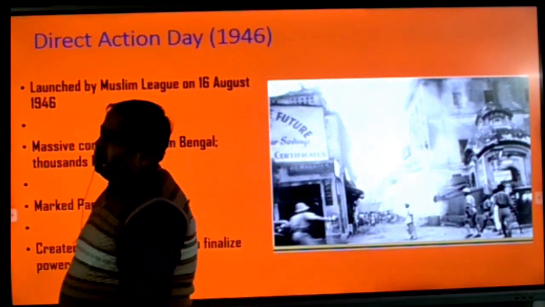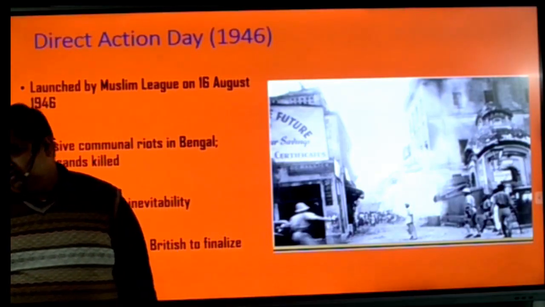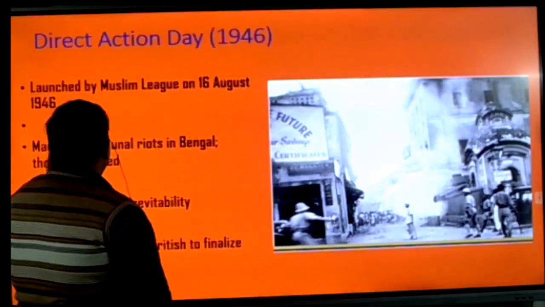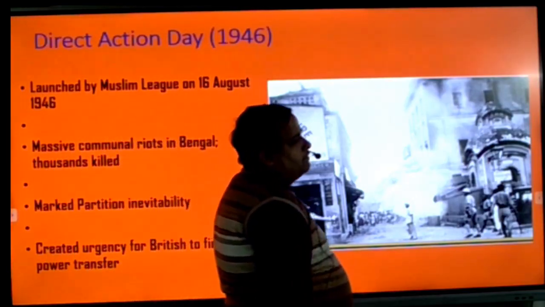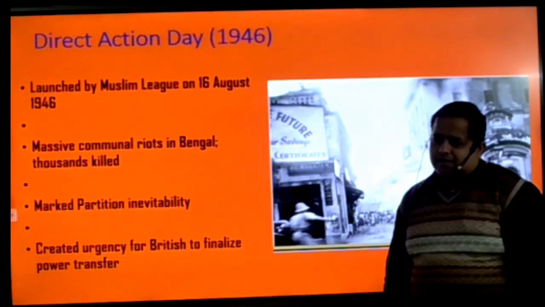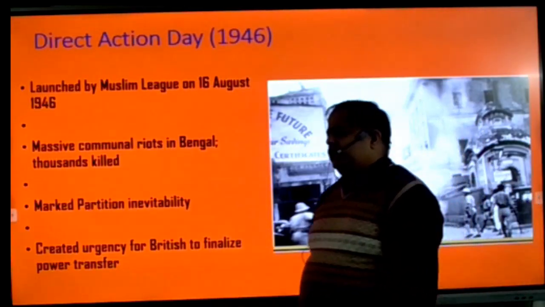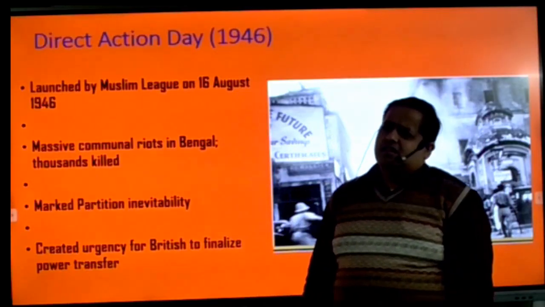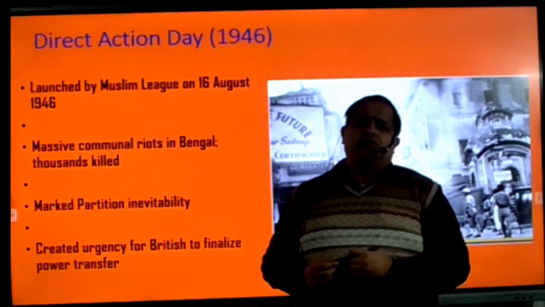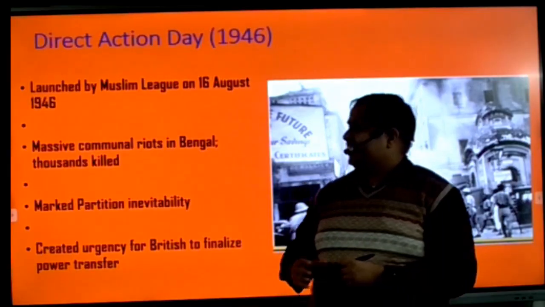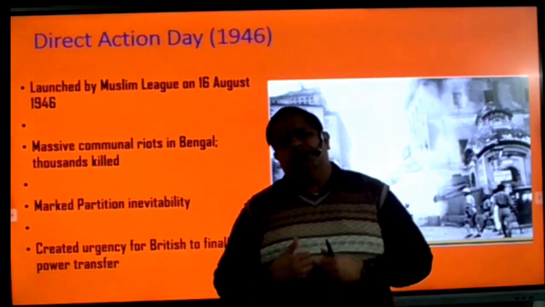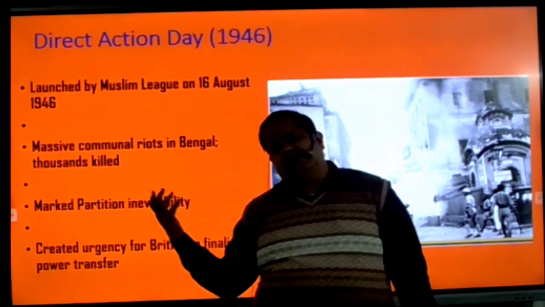Then, beta, the bloodiest day of Indian history arrived. On 16 August 1946, Jinnah called Direct Action Day. You are Hindu, you are Muslim, you are anyone, you follow any religion. There is no religion in the world that tells you to spread blood. But here, the brothers and friends who had lived together for many centuries now killed each other.